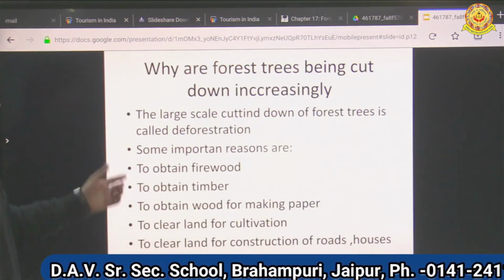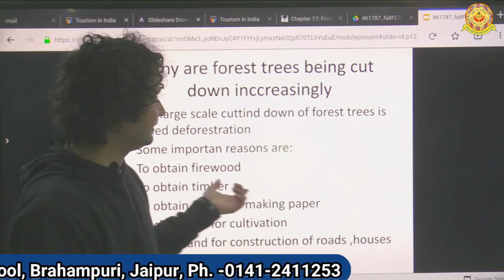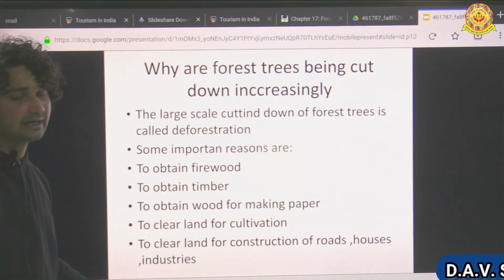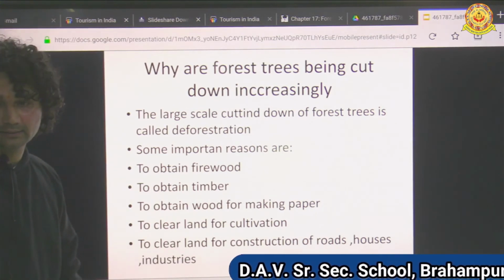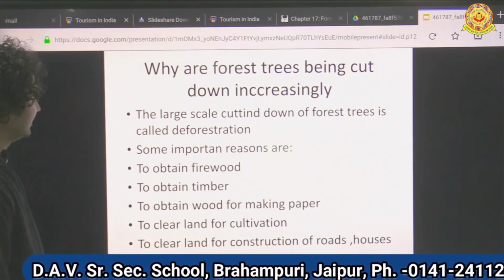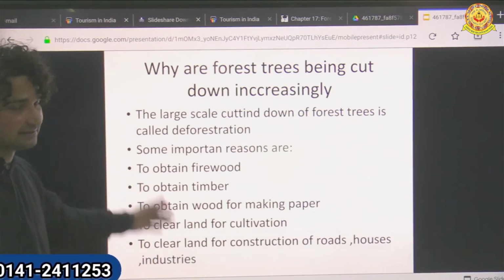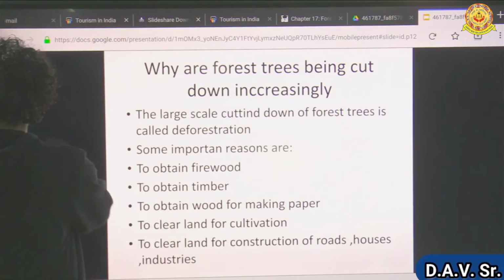Now why are forest trees being cut down increasingly? Why? क्यों लगातार पेड़ों को काटा जा रहा है? Because the large scale cutting down of forest trees is called deforestation. You all know what is deforestation?